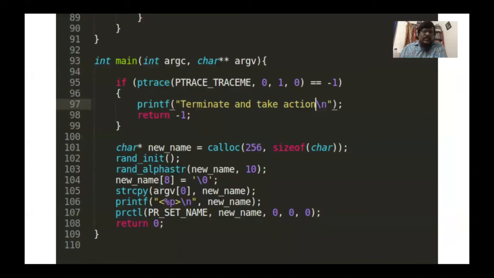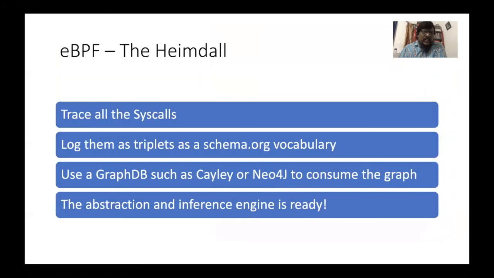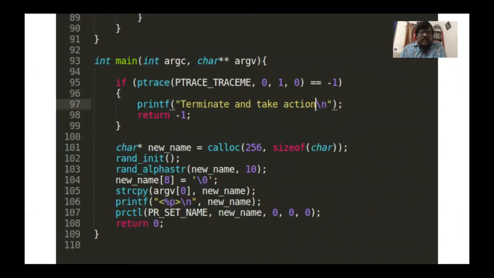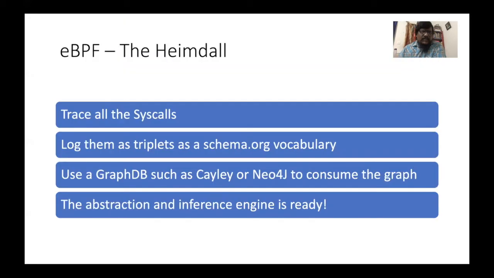So this is a simple POC code, or part of the Mirai botnet code, that actually showcases this functionality. And we will now use eBPF's all-seeing capability to trace all the syscalls. As you could see here, in this case, the Mirai also embodies a ptrace function to see whether somebody is tracing it. So if you use fundamental tracing tools such as strace, the flow will break here and the Mirai will escape from executing further.